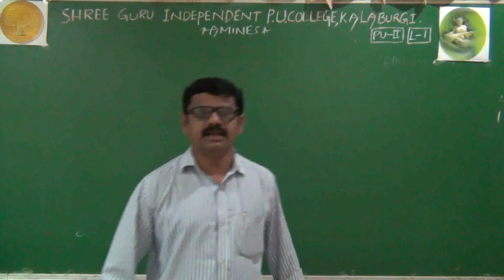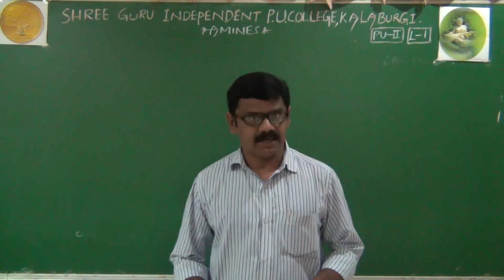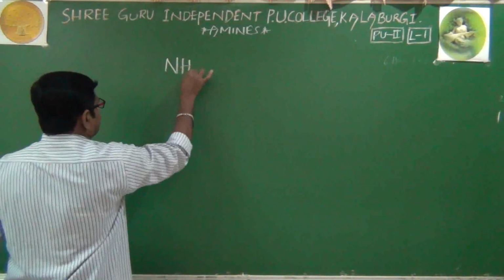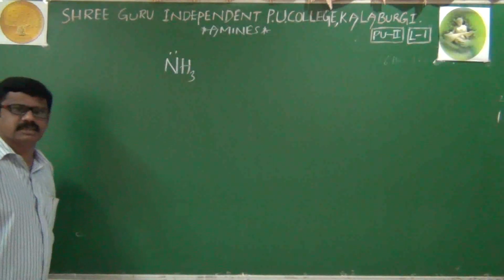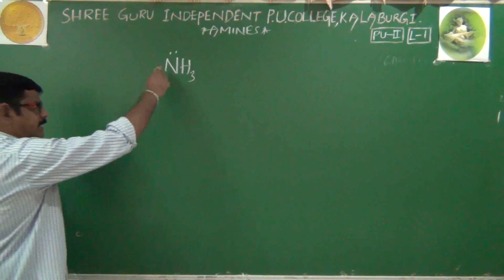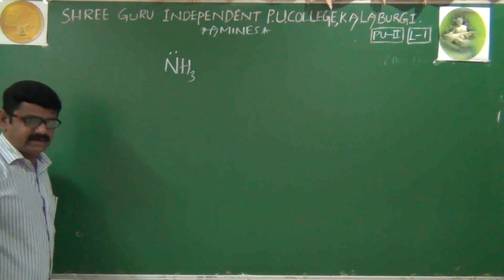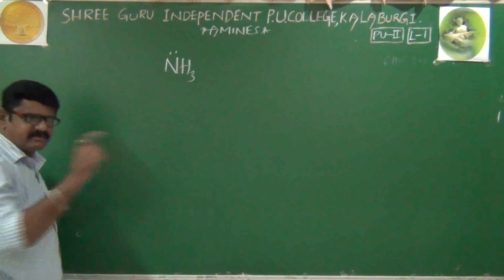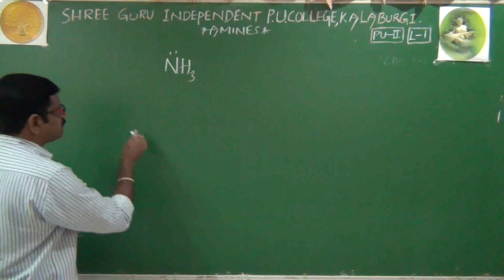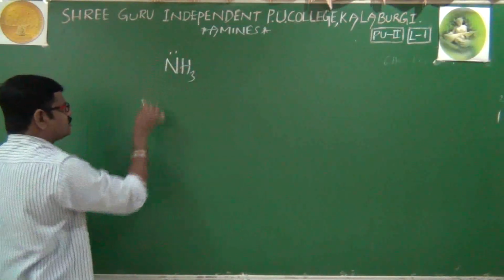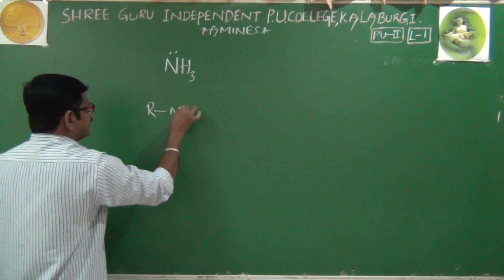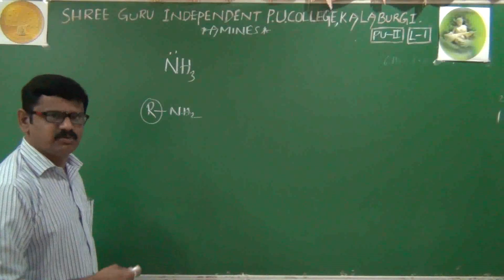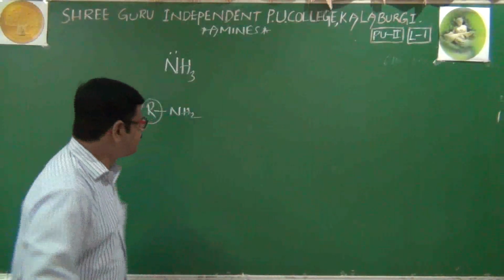Now we will define what amines are. See here, already known to you, this is ammonia. In ammonia one nitrogen as well as 3 hydrogens are there. One hydrogen I am removing, or one hydrogen is replaced with one alkyl group. Then we will get RNH2. Here R is an alkyl group. Not only an alkyl group, we can also replace with an aryl group, doesn't matter.